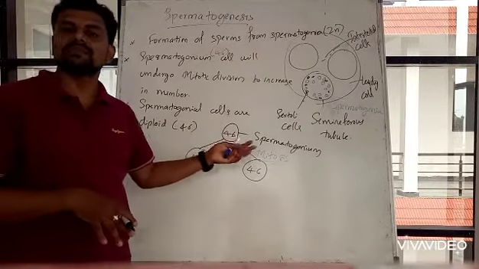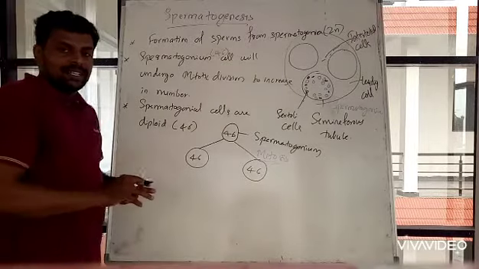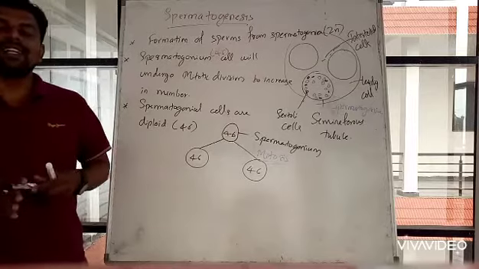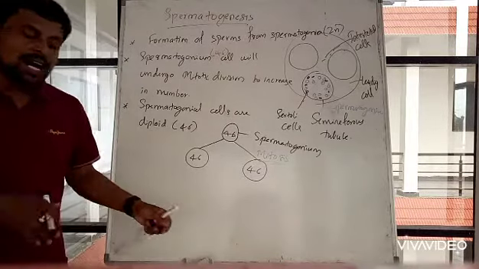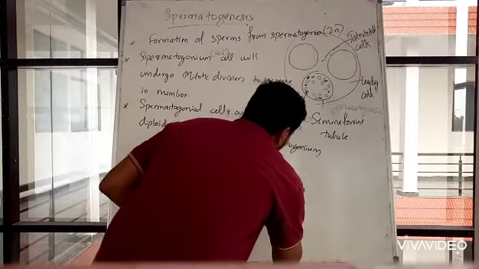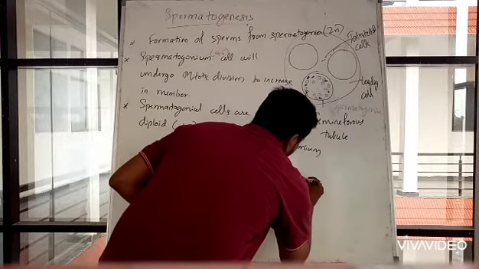This is mitotic division. Now some of the spermatogonial cells are transformed into primary spermatids. Now these cells we call primary spermatids.